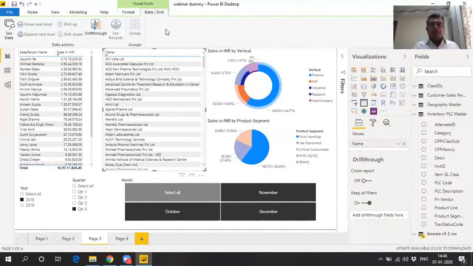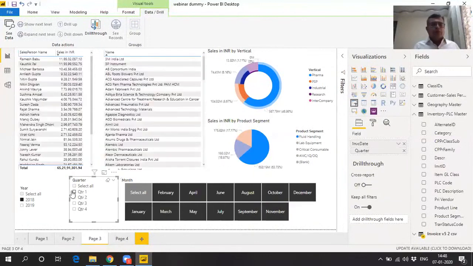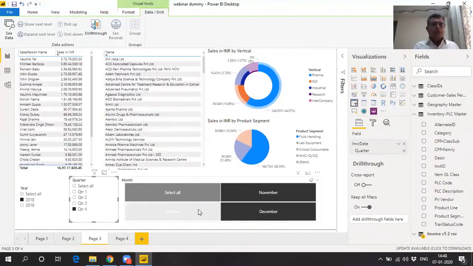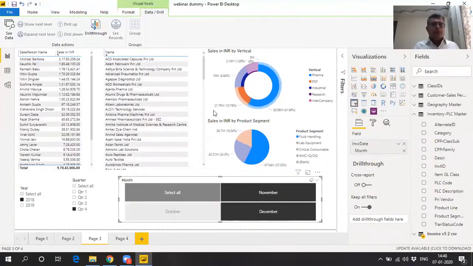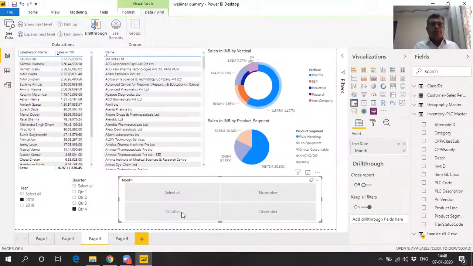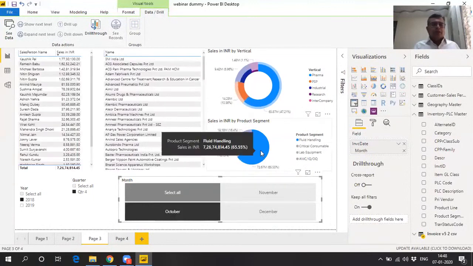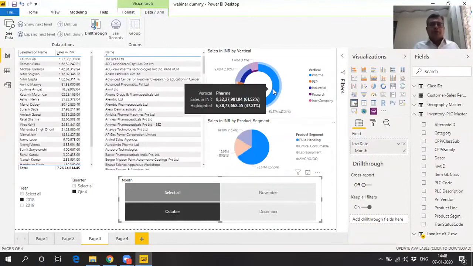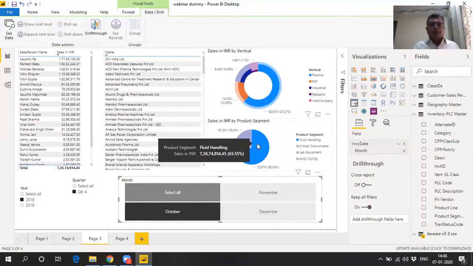So this is how a lot of analysis is possible, and one can go deep into the subject. For example, one can now further go from quarter 4 to say October 2018, and inside the quarter 4 there is October, and just on a click of a button, the entire data is again charted to October 2018, where again there is a change in name and segment, and you can see fluid handling is topping the list and pharma is becoming the biggest sales vertical, right? So this is how a lot of analysis can be done with regards to the salesperson.